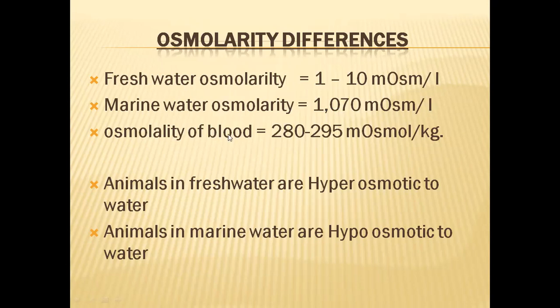Whereas the osmolarity of blood of human beings, mammals and other important animals, and all the liquids inside the body, will be 280 to 295 milliosmoles per kilogram. We usually round off this value to 300.